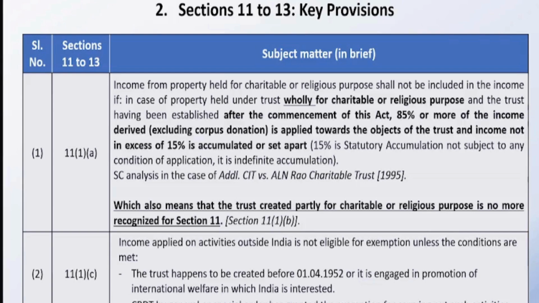Then we come to 11(1)(c). When we talk about 11(1)(c), it tells you that you can spend money abroad on the objects of the trust, provided those objects are either notified by the central government or you are obtaining an approval from the Central Board of Direct Taxes. Now, when you are going for registrations, this particular thing is falling into your specified violation also. That if you spend money abroad, it will be termed as specified violation, subject to the approval, of course. If you have the approval, it is fine. But otherwise, you have to get approval from the CBDT.